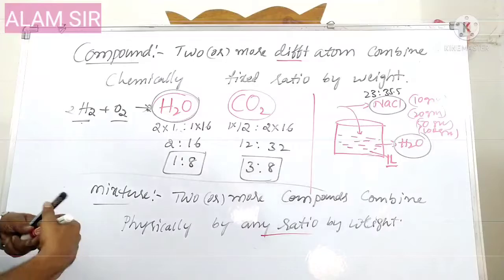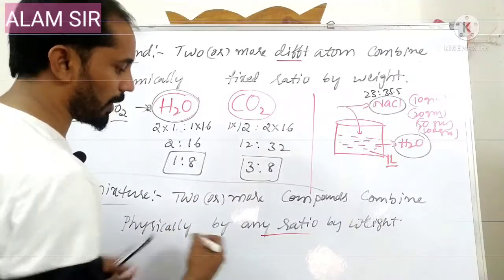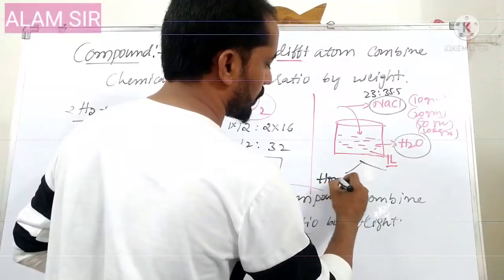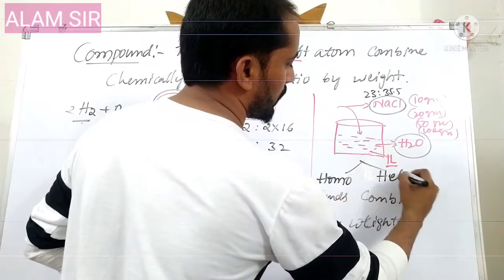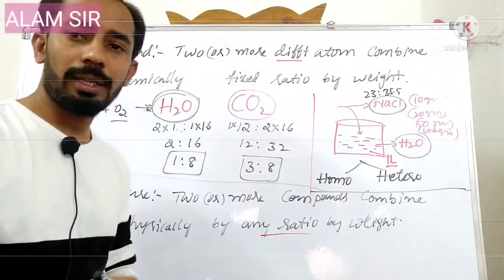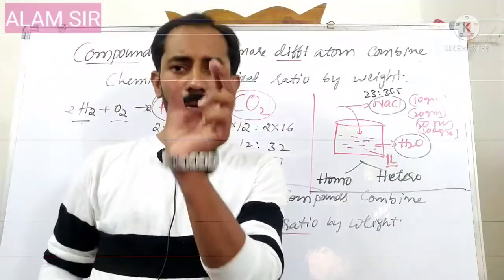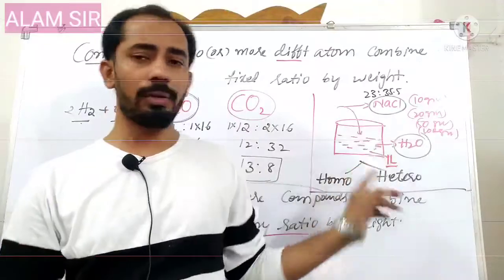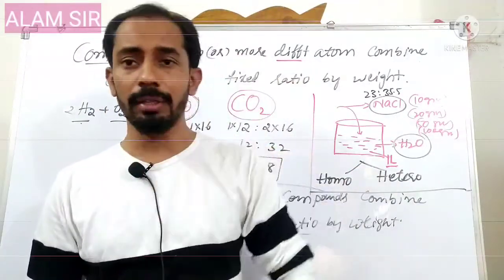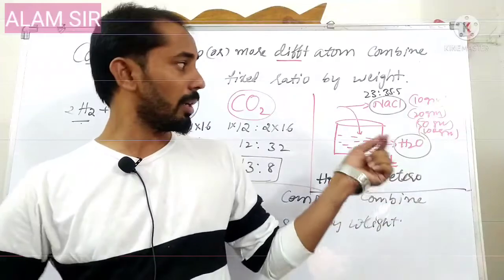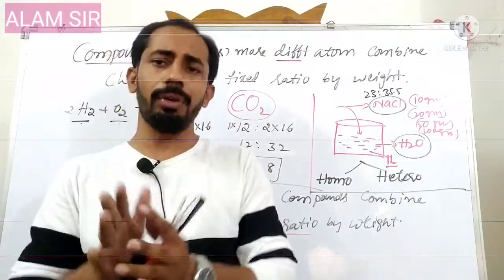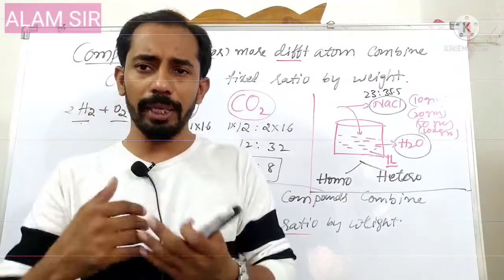So this is regarding mixture. And there are two types of mixtures. What are those? Homogeneous mixture and heterogeneous mixture. A homogeneous mixture looks like only one phase. Suppose salt or sugar is dissolved in water. It looks like only one phase. Until we taste, we cannot say.